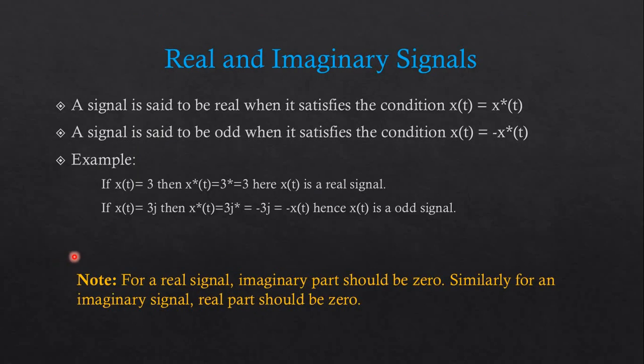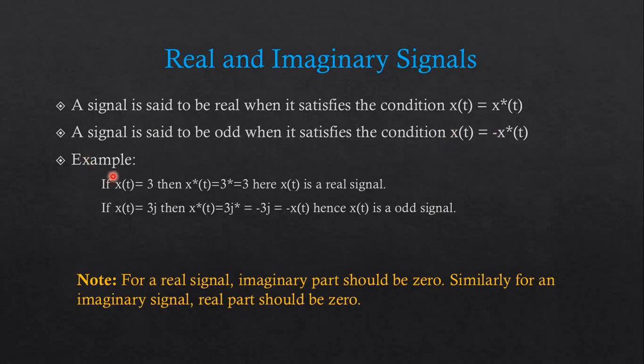Now the next one, that is real and imaginary signals. As the name indicates, real and imaginary. A signal is said to be real when it satisfies the condition x of t is equal to x star of t, that is for the real condition. And a signal is said to be imaginary if it satisfies the condition x of t is equal to minus of x star of t, that is for the imaginary condition.